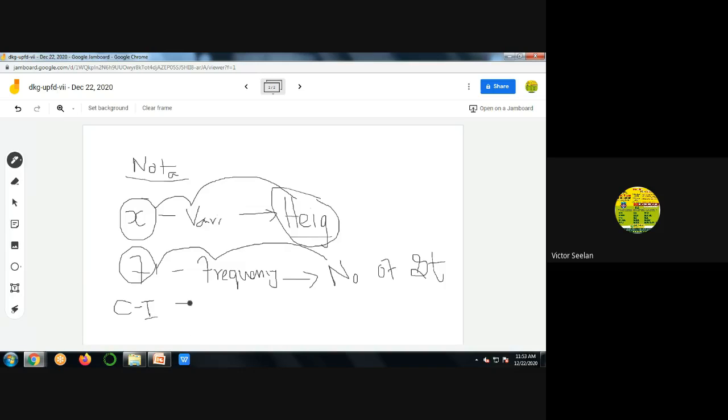Class interval means there are two values, value A to value B. There are two values in a class interval. This A is nothing but the lower limit.